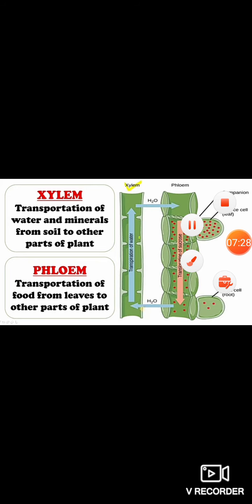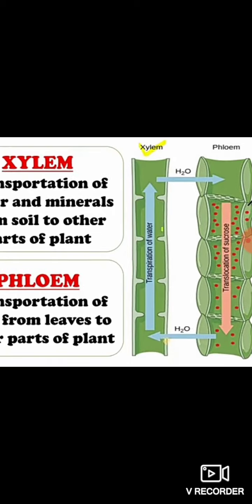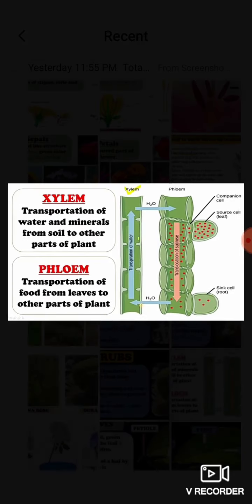Alright. Let's understand this. All of you know the root will absorb water and minerals from the soil, right? And these water and minerals are transported to different parts of a plant through the stem. How? With the special tubes which are present in the stem. These tubes are called xylem. This is xylem, a special tube present in the stem with the help of which water and minerals are transported to the parts of the plant. Alright.